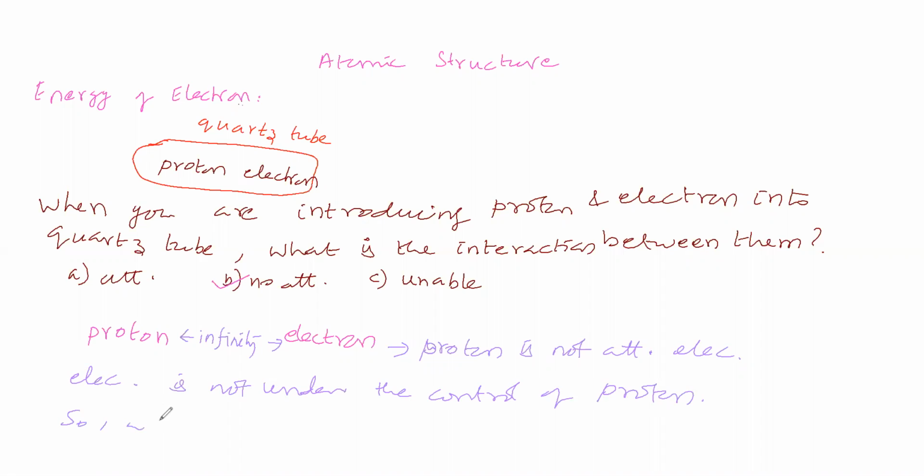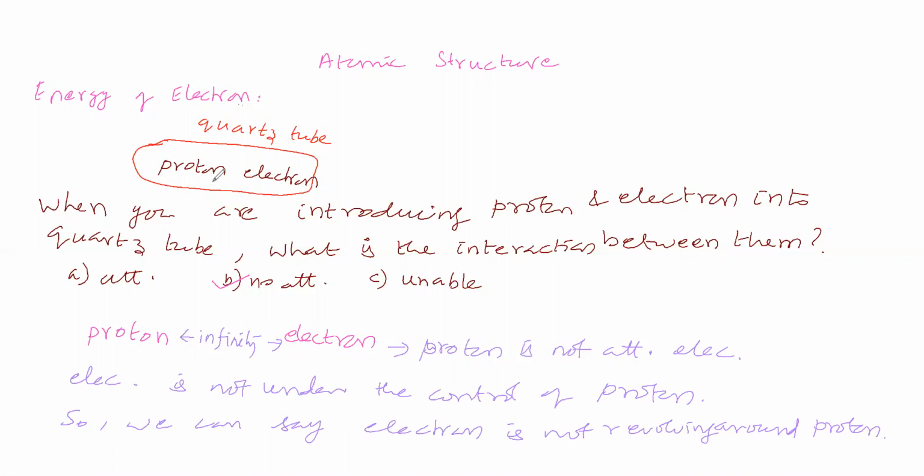So we can say electron is not revolving around the proton. Electron is not under the control of proton because of infinite distance. So electron is not revolving around the proton.